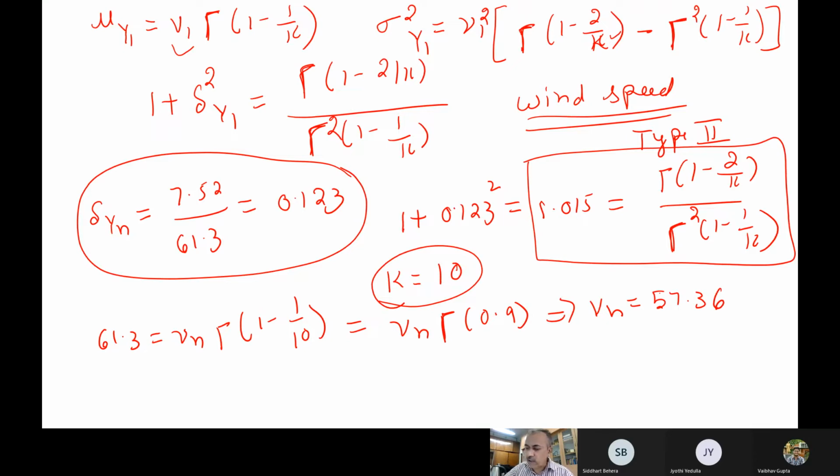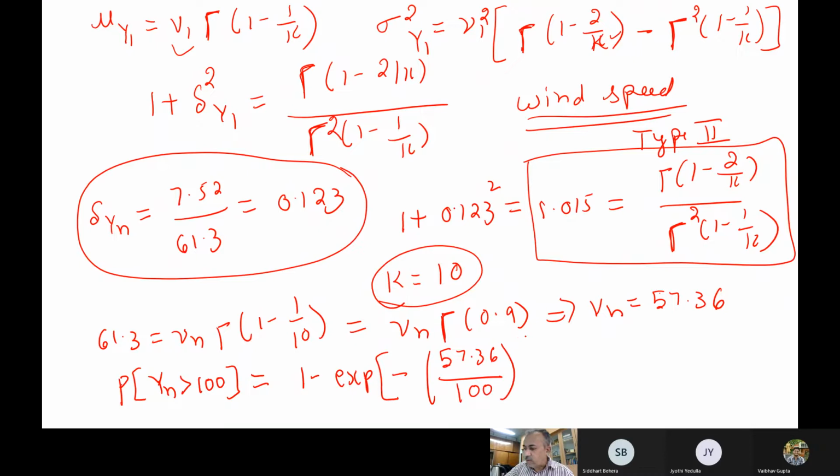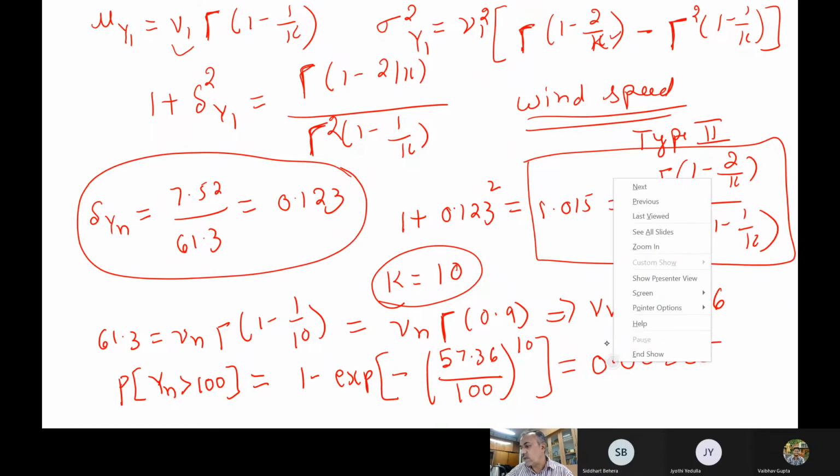now you can find the probability. The probability that yn is more than 100 miles per hour will be 1 minus exponent of minus (57.36 by 100) to the power of 10. Solving this expression, finally this turns out to be 0.00385. So this is the probability.